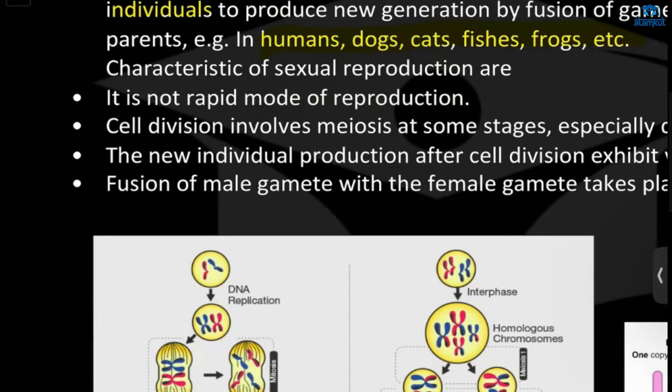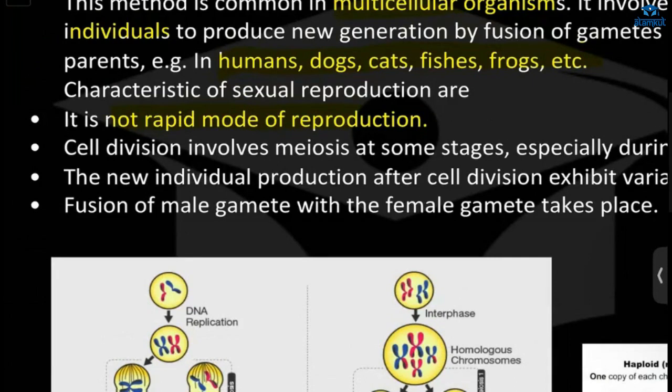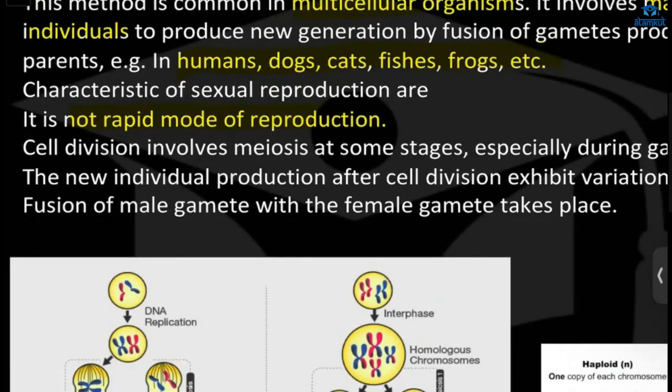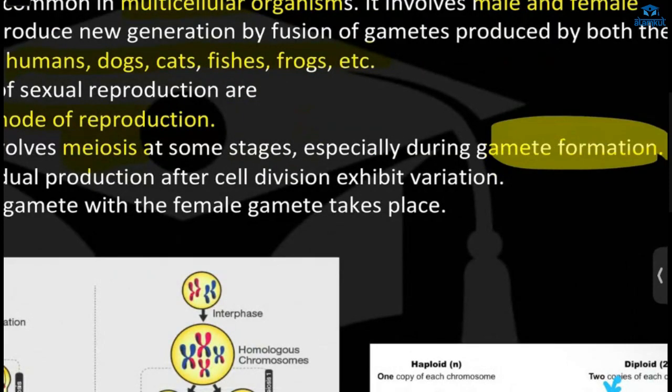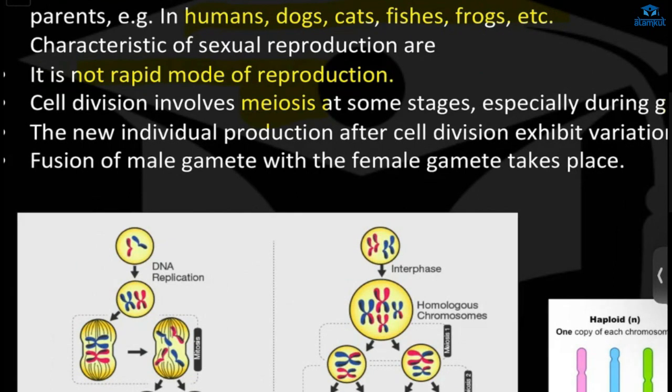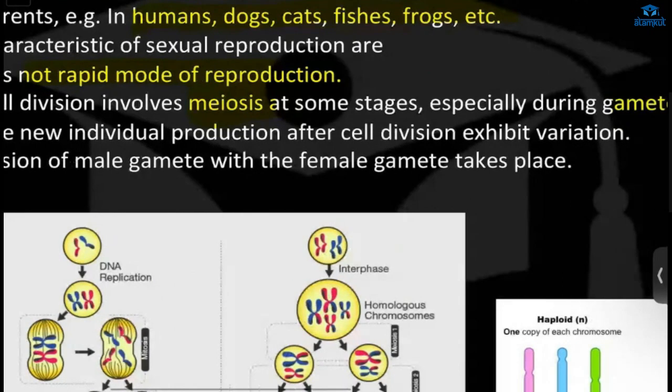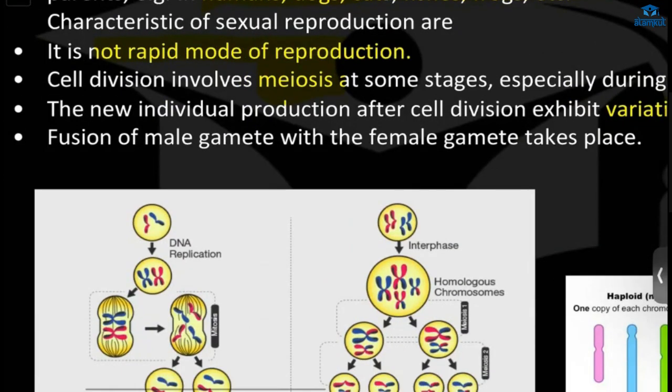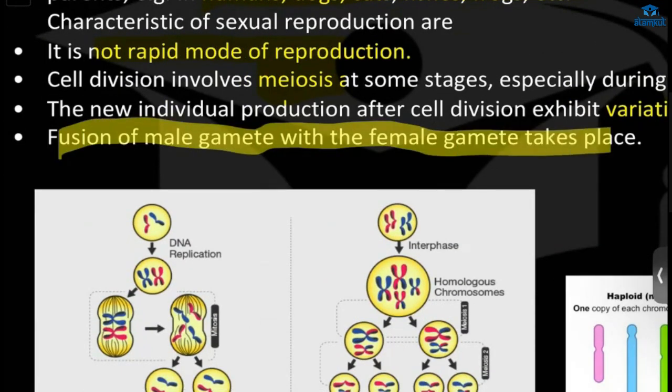Now the characteristics: it is not a rapid mode of reproduction. It requires time, and this process is energy consuming, and the cell division involves meiosis during the gamete formation. After the cell division, what will happen? There will be variation. Now fusion of male gametes and female gametes will take place.